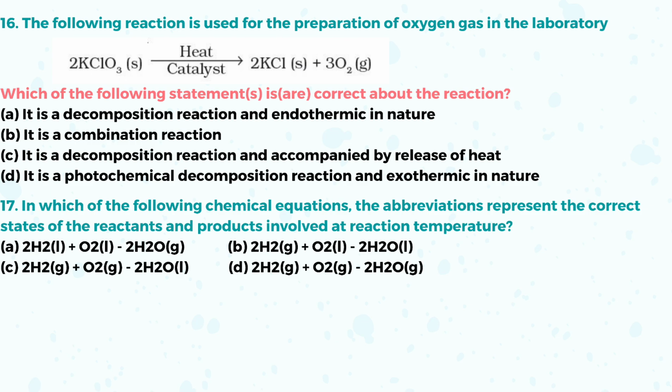Question number 17. In which of the following chemical equations does the abbreviation represent the correct states of reactant and the products involved at reaction temperature? In a standard case, there is a formation of water. It means hydrogen exists in the gaseous form, oxygen also exists in the gaseous form, and water in the liquid form. The option C, that is the correct answer.